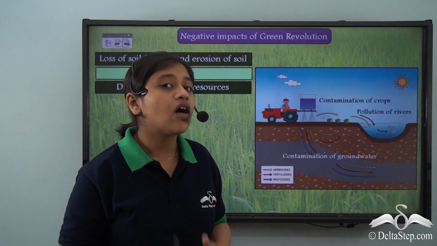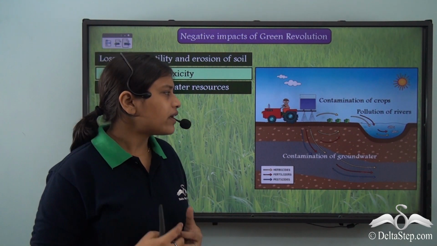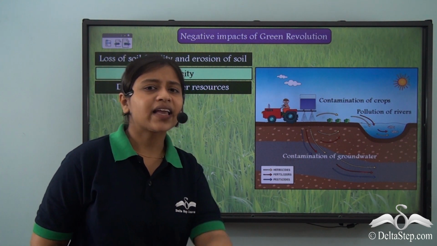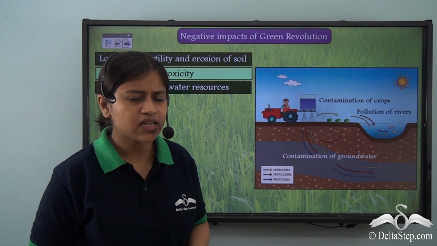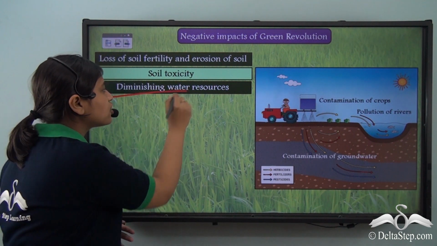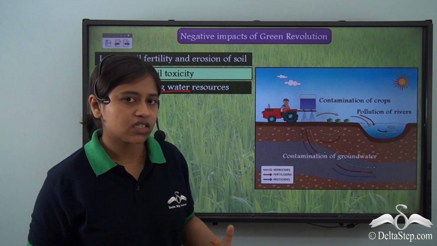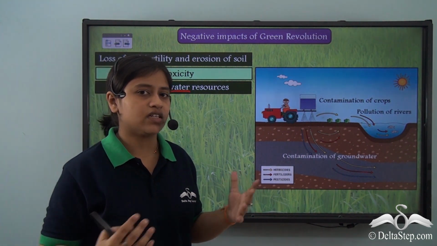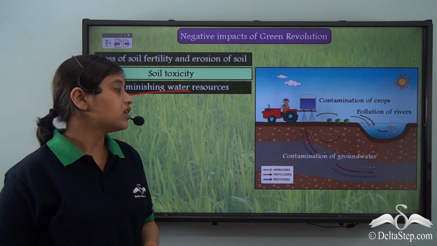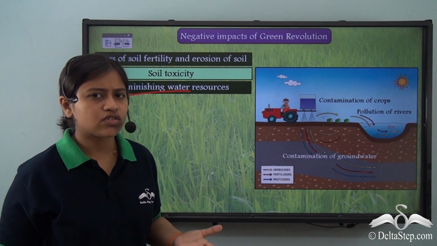Diminishing water resources is the third negative impact of the Green Revolution. With the excessive use of irrigation water, there was a lack of water resources. How is that? We were dragging out all the water from the ground, right? But there was no refilling of the water. So ultimately, it led to diminishing of the water resources. There was a lack of water in many places due to the new irrigation system and the excess use of water on the fields. With the dragging out of so much water, and no refilling of the natural aquifers that lie below the ground, it obviously led to a lack of water resources, right?